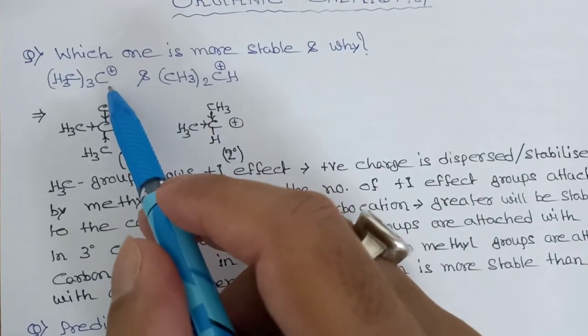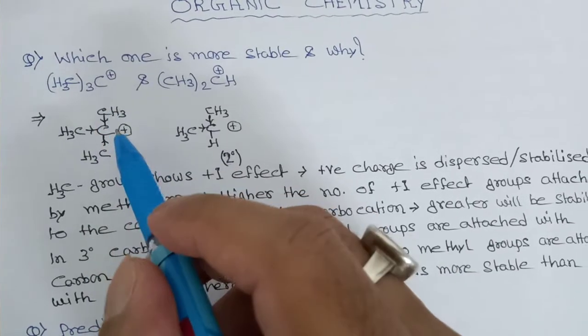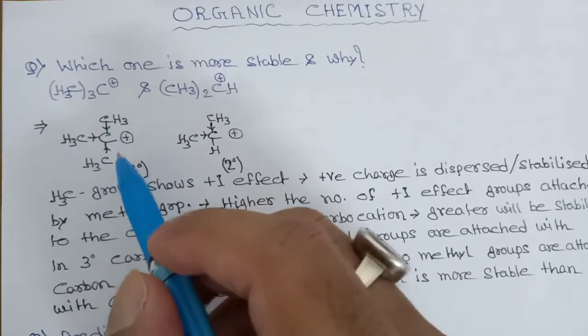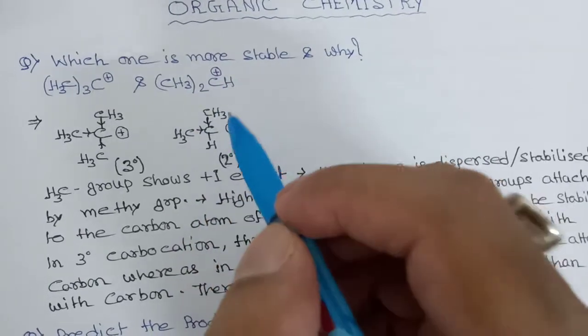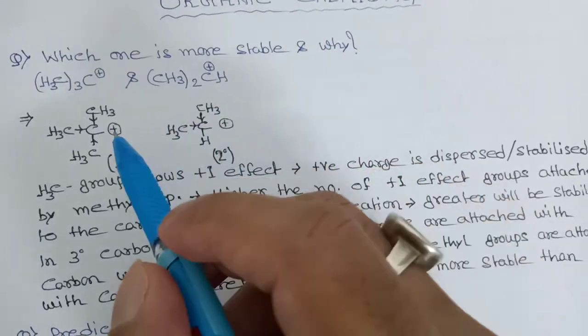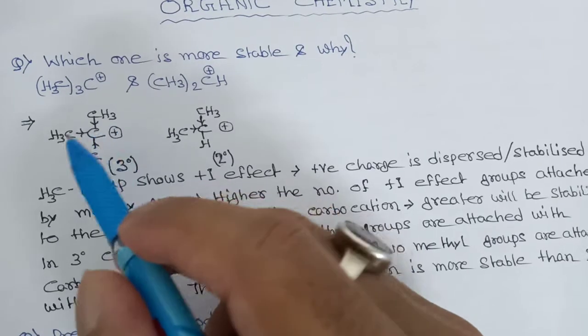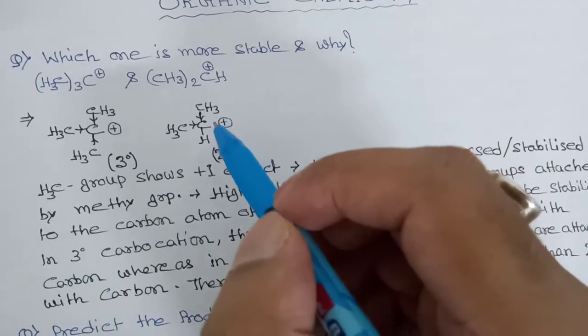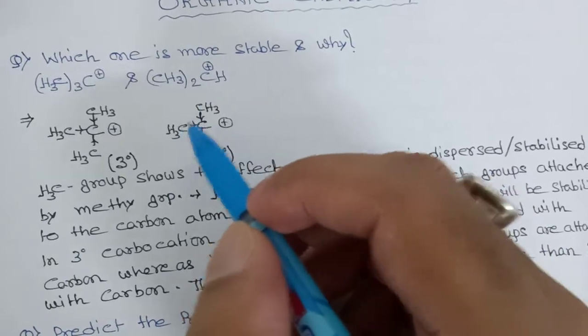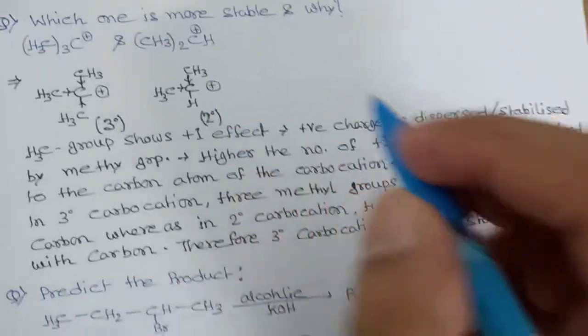So this carbon is connected to 3 methyl groups, so you can arrange it in this way. And this carbon is connected to 2 methyl groups and 1 H. So 2 methyl groups, 1 H. So this is connected to 1 carbon, 2 carbon and 3 carbon. So this is your 3-degree carbocation. And this carbon is connected to 1 and 2. So this is your 2-degree carbocation.